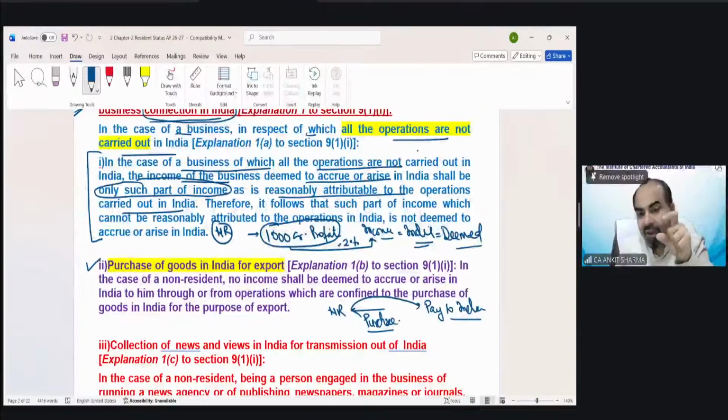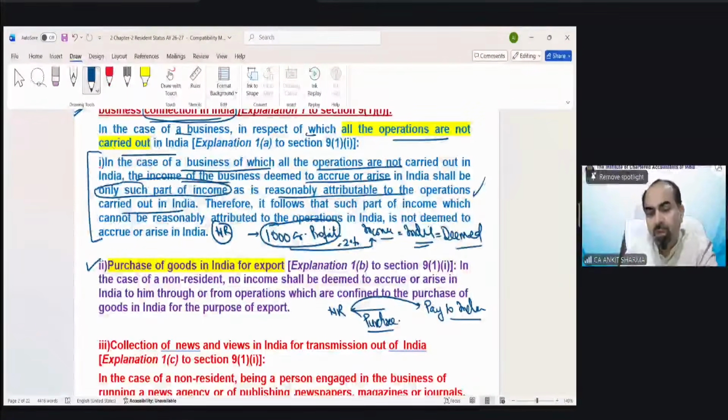But in case of trading, look, if you manufacture any part, that part of the income could be taxed in India as per this concept. But if you're not manufacturing, you are just purchasing goods from India and selling them outside India, then the profit you earn from the sale of those goods would not be taxed as arising in India. Because the person purchasing from India is not taking income out of India. He's technically paying to the businessmen of India. So they will pay tax. That non-resident would not pay any tax on the profit he earned out of that purchase.